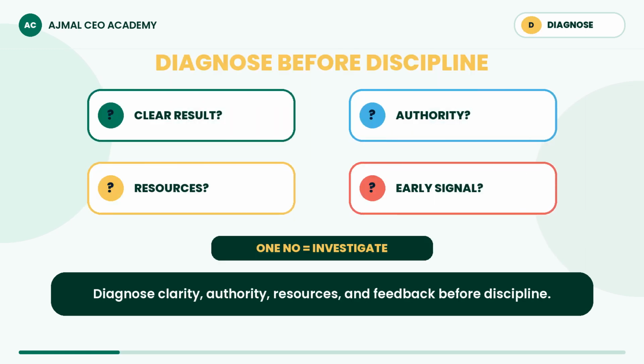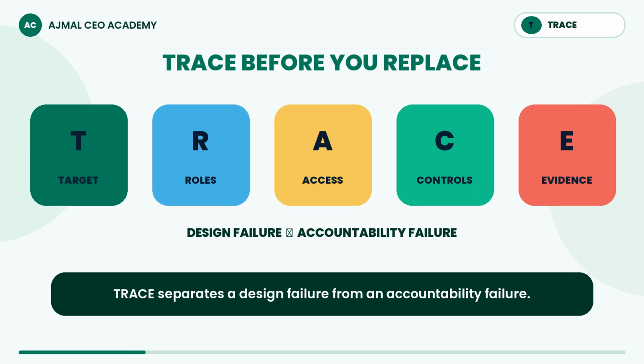Before discipline, ask, was the result clear? Did the person have authority? Were information, tools, skill, and capacity adequate? Could failure be detected early? One no requires investigation. Use trace before you replace. Target, roles, access, controls, evidence. 5 checks separate a design failure from an accountability failure.